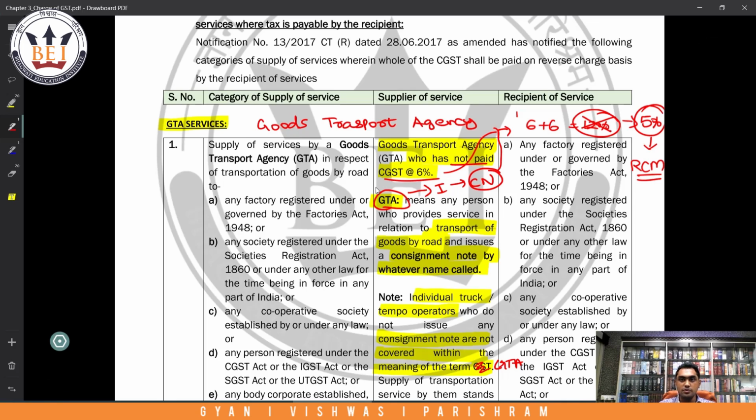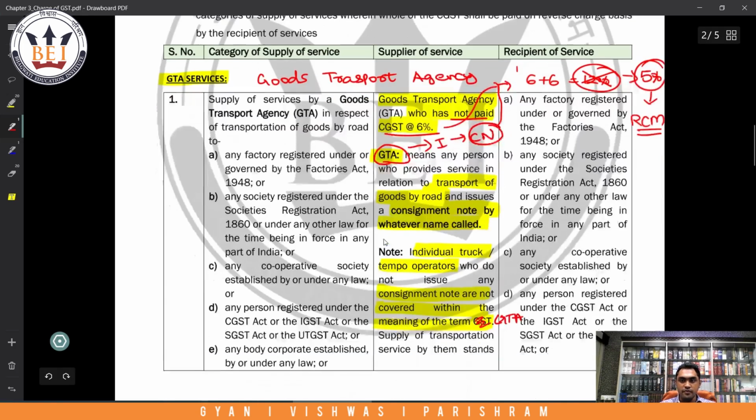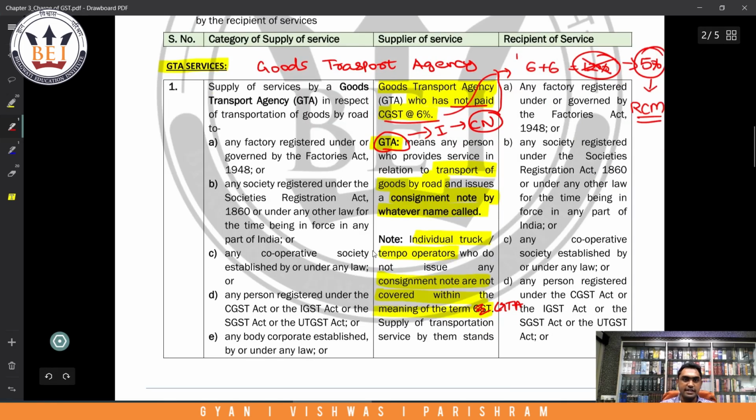Now, who should be the recipient of service? First, let us come to point D. Why, sir, point D? Just let me tell you point D, then we will discuss the other points. Any person registered under CGST Act or the IGST Act or SGST Act or UTGST Act. In short, a registered person.